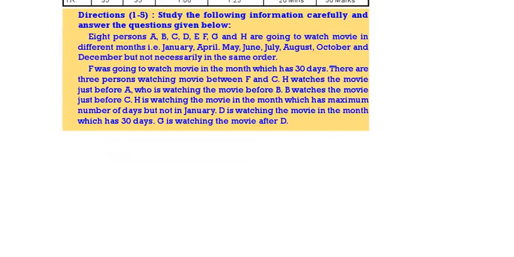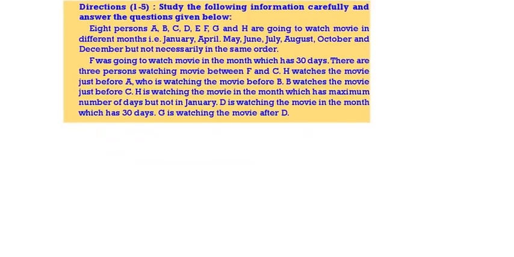H is watching the movie in the month which has maximum number of days but not in January. D is watching the movie in the month which is having 30 days. G is watching the movie after D. Now this is the total puzzle.